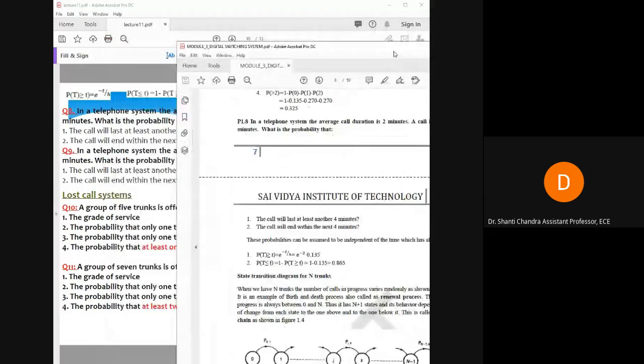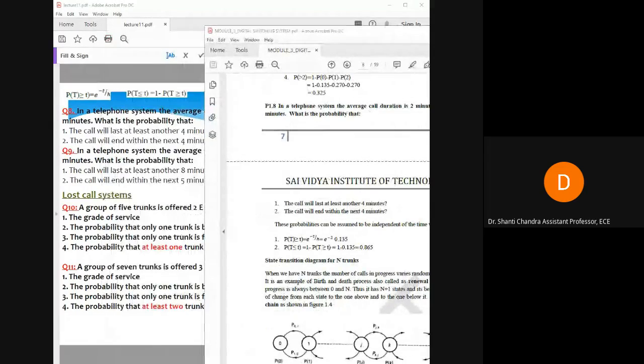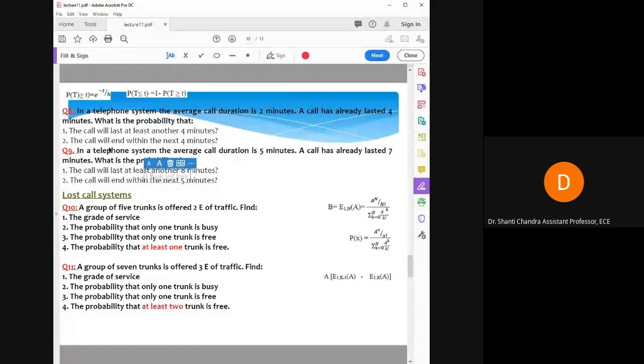Yes, the right answer is 0.135. Now, the second part is the call will end within the next 4 minutes. So here the time is equal to 4 minutes, right? Within the 4 minutes, that is less than 4 minutes, or less than the given time, so it is P(T less than 4), which is 1 minus P(T greater than or equal to 4). You have already calculated this factor, so just subtract it from 1 and you'll get the answer.